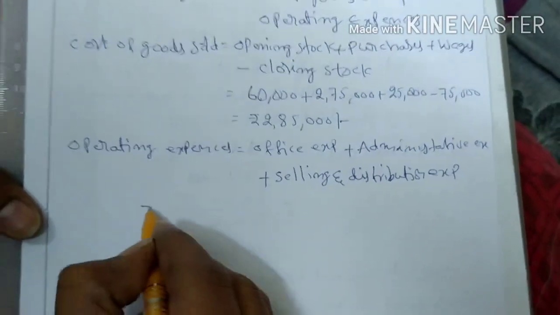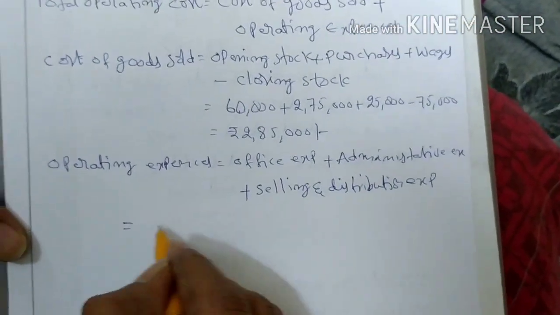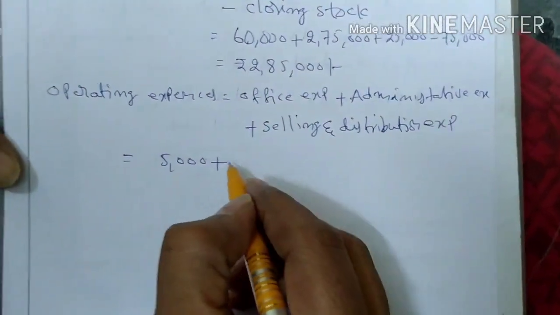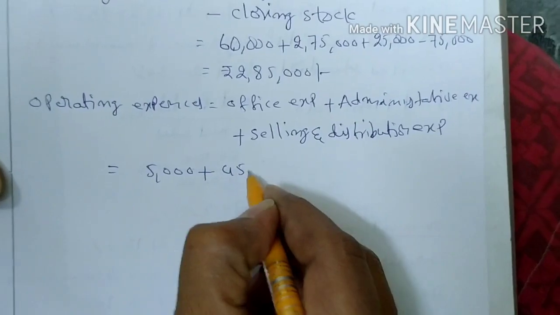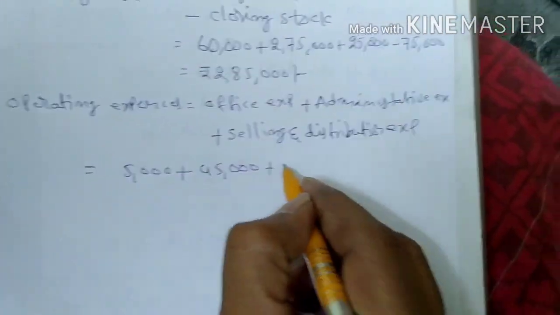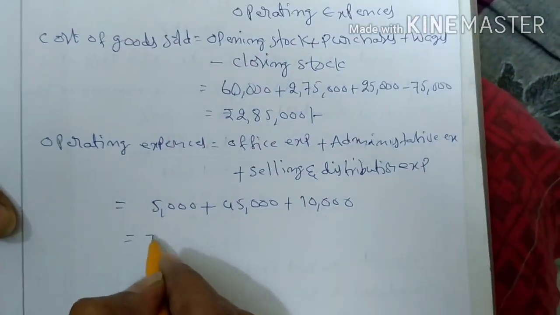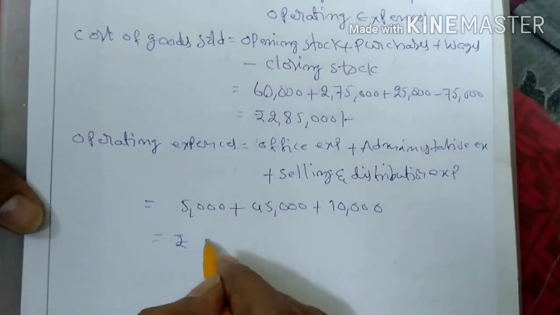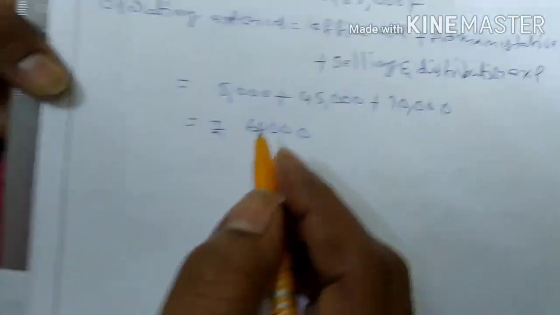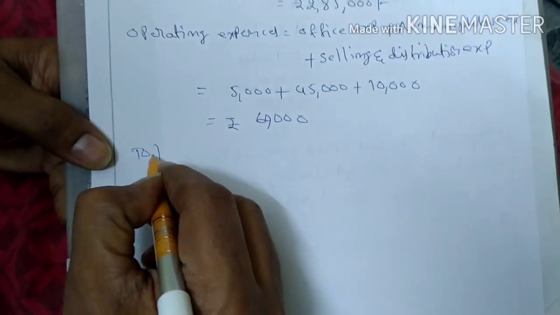Look at here, office expenses 5,000 rupees plus administrative expenses 45,000 plus selling and distribution 10,000. So total 60,000 rupees.